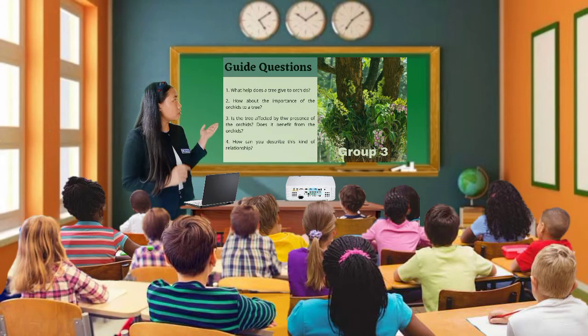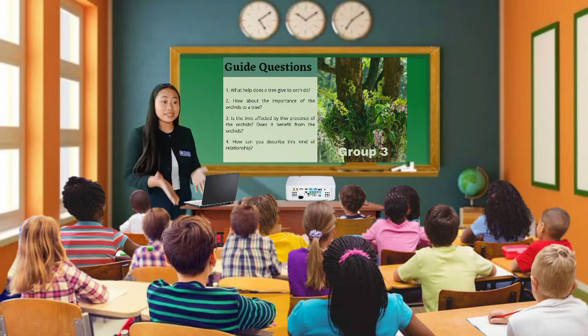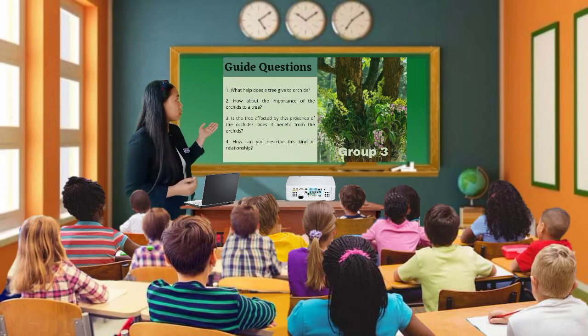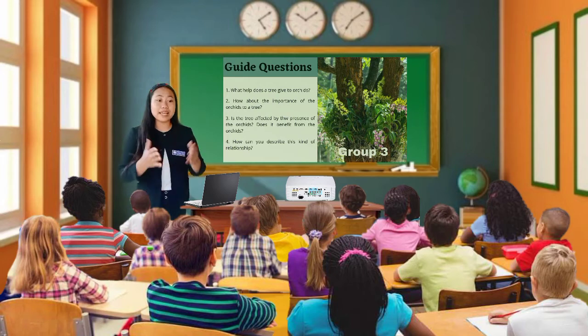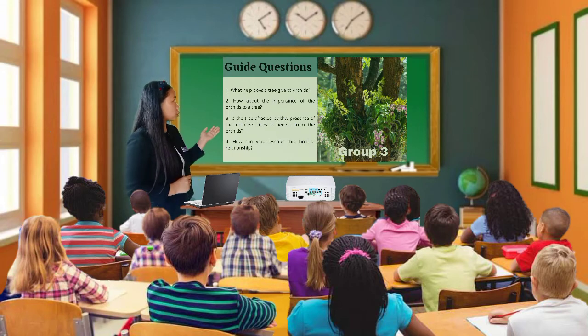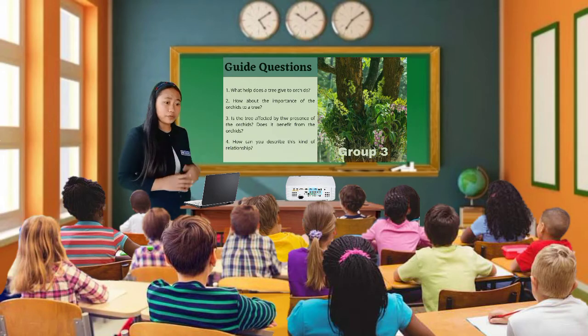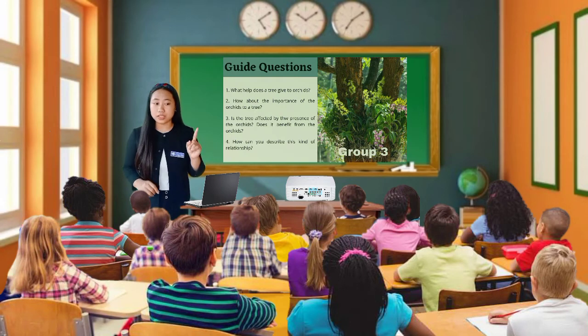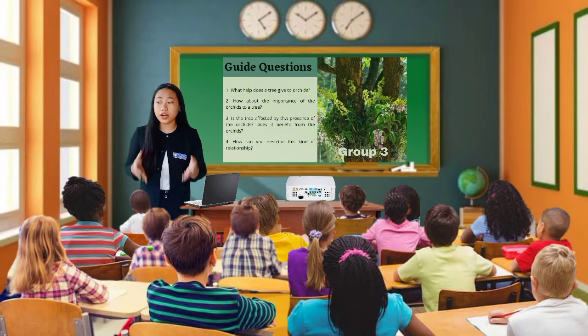What is the importance of the orchids to a tree? So what is your answer? Yes, it's none. As for the third guide question, is the tree affected by the presence of the orchids? Does it benefit from the orchids? So what is your answer? That's correct. The tree isn't affected at all by the presence of the orchids. Neither benefits from it. As for your last guide question, how can you describe this kind of relationship? That's right. Only one species benefits while the other is not harmed, neither affected.